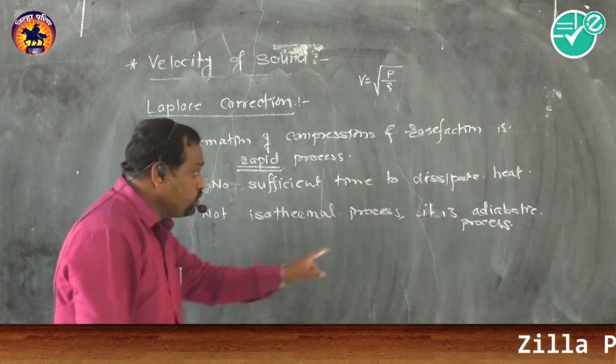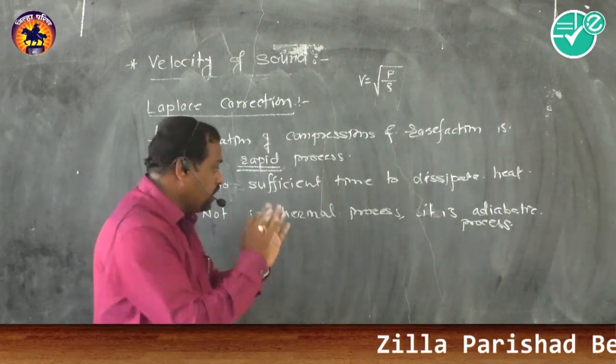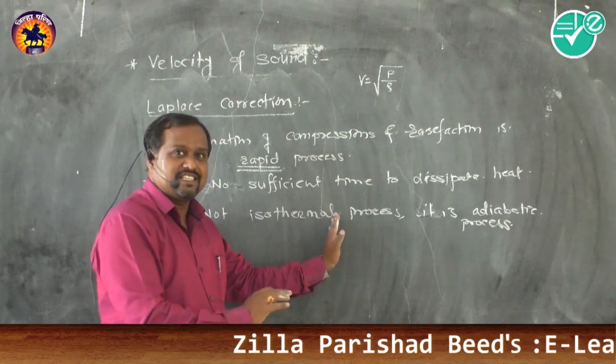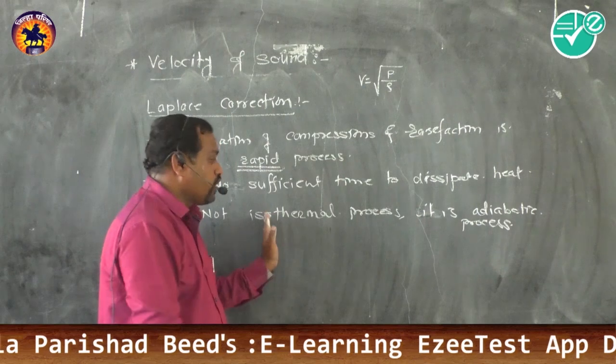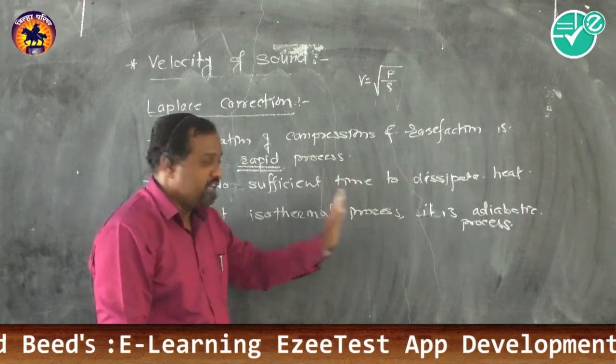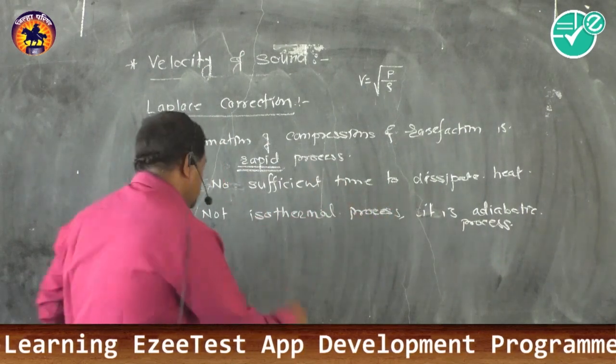And due to this adiabatic process, what Newton did was use the isothermal elastic constant. Laplace replaced it with the adiabatic elastic constant.